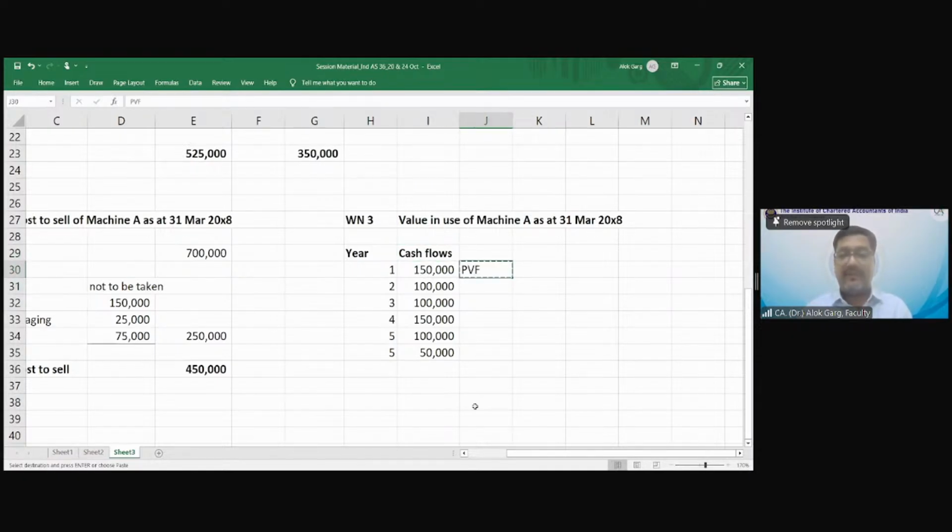What is my present value factor? मेरा PVF क्या होगा? Discount rate क्या है? 10%. At the rate of 10%. What is the discount rate for the first year? 1 divided by 1.1.